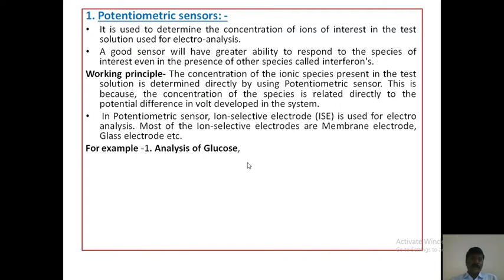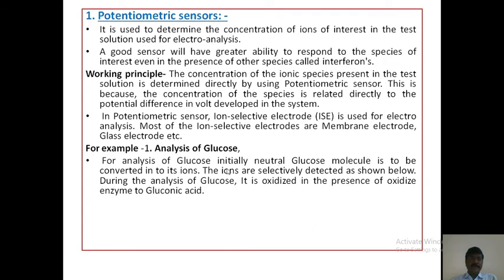For example, analysis of glucose. How do you analyze glucose by potentiometric sensors? For analysis of glucose, initially the neutral glucose molecule is to be converted into ions. The ions are selectively detected as shown below.